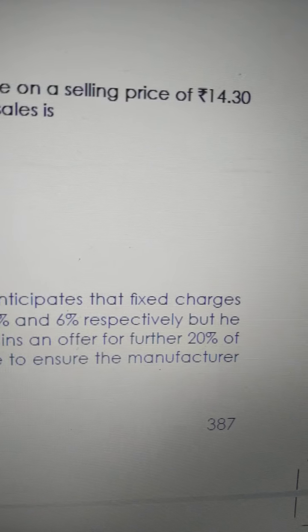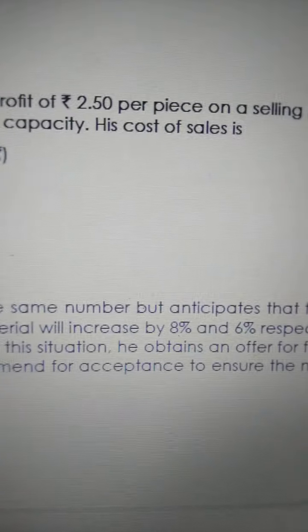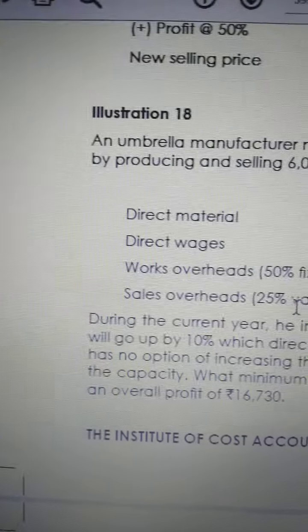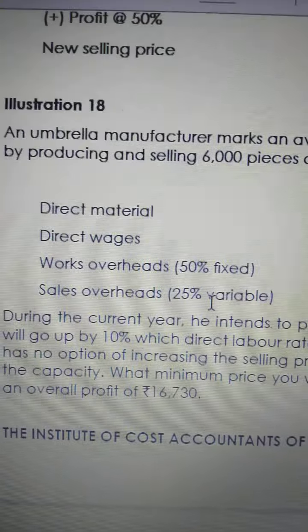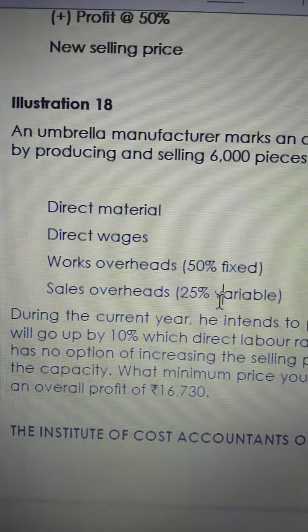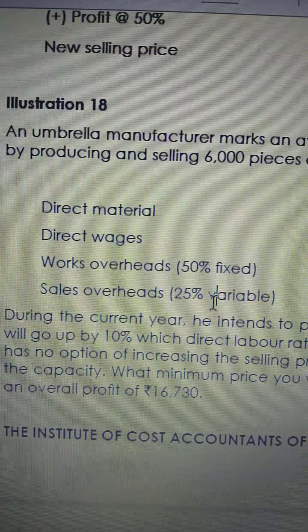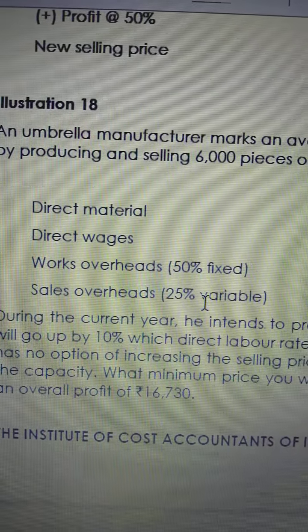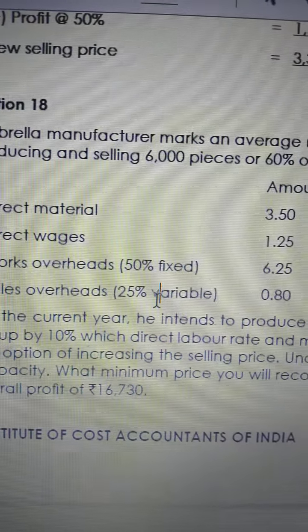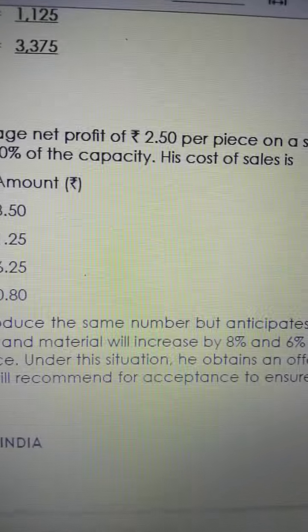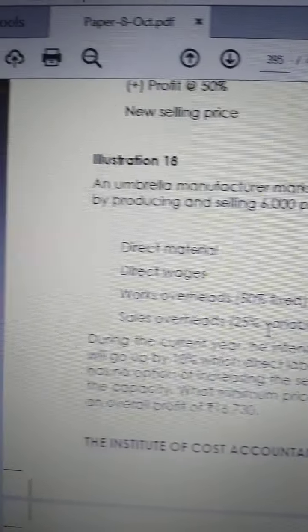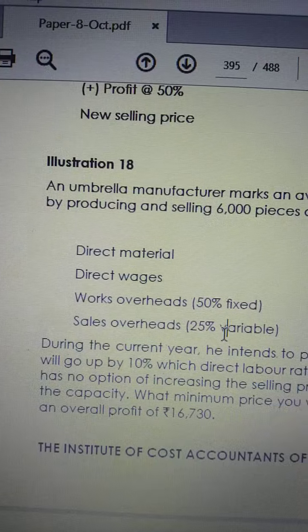Under this situation, he obtains an offer for a further 20% of the capacity. Presently he is using 60% capacity, so additional 20% he is going to use. For that he got an offer. What is the continuation? What minimum price will you recommend for acceptance to ensure the manufacturer an overall profit of 16,730?